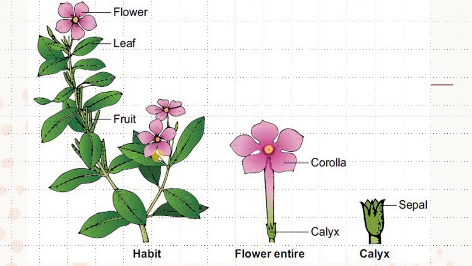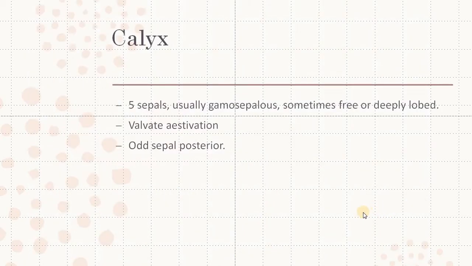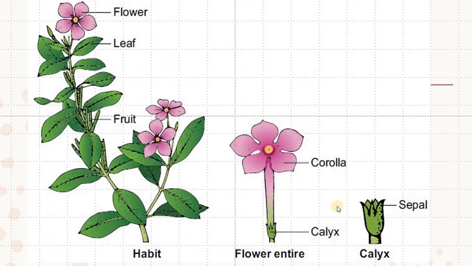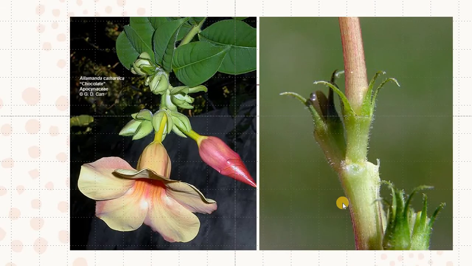This is the flower of Savannari, Catharanthus roseus. The calyx is formed of 5 sepals. Sepals are united, so it is gamosepalous, and sometimes they are deeply lobed. Estivation is valvate and the odd sepal is posterior in position. And this is the plant called Allamanda cathartica, and these are the sepals.